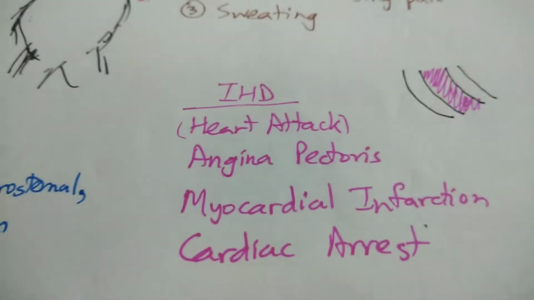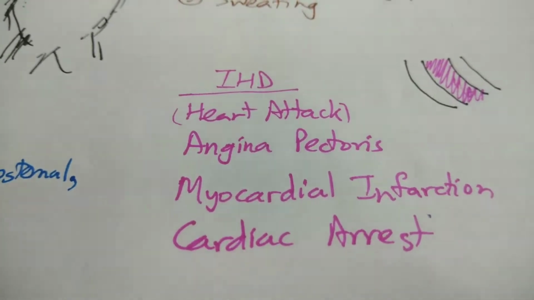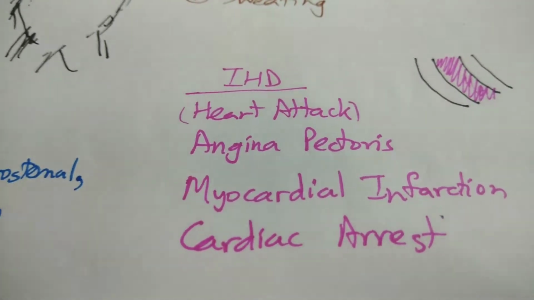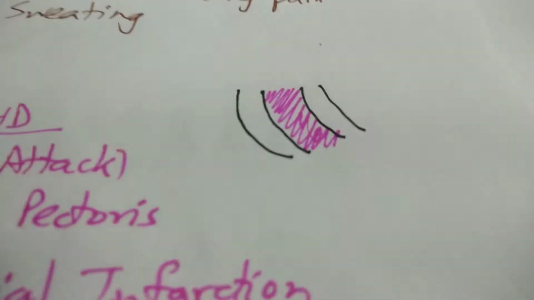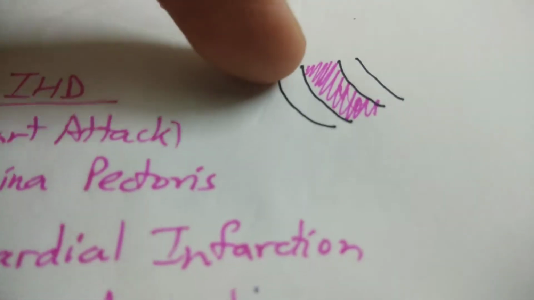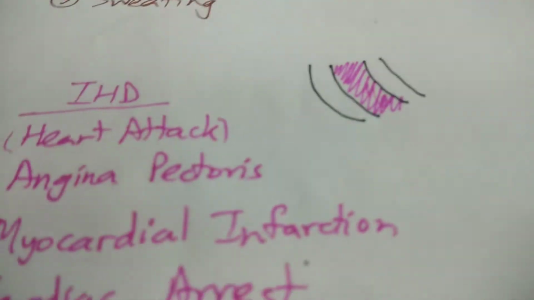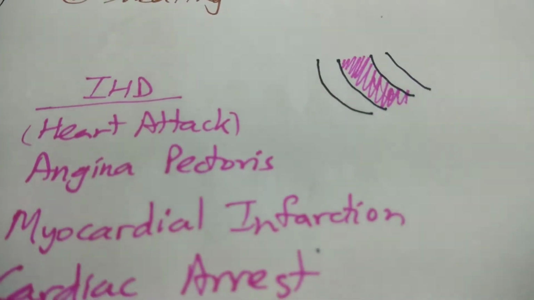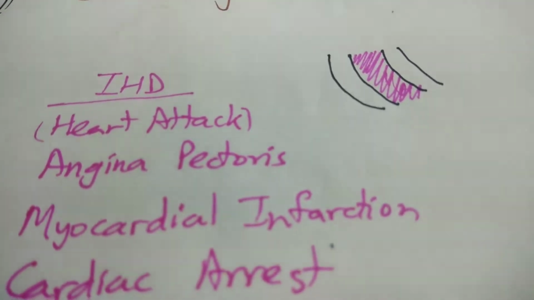So now, first let me discuss this group of diseases called ischemic heart disease. This refers to a set of heart diseases where there's inadequate supply of blood and oxygen to a portion of the myocardium. So the myocardium is the middle layer of the heart. The outer layer over here is called the pericardium. The middle layer is the myocardium, which is mostly muscle. And then there's the endocardium. So this muscular layer that's been colored pink is called the myocardium. When that receives less oxygenated blood, it's called an ischemic heart disease.